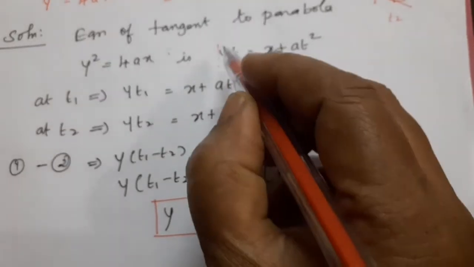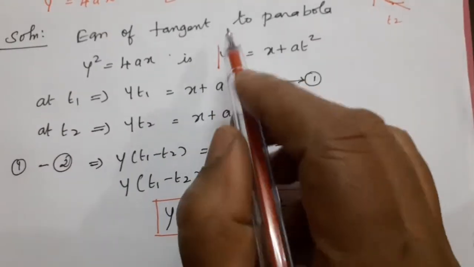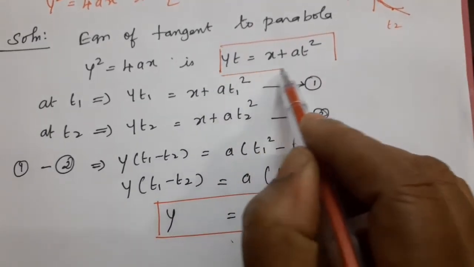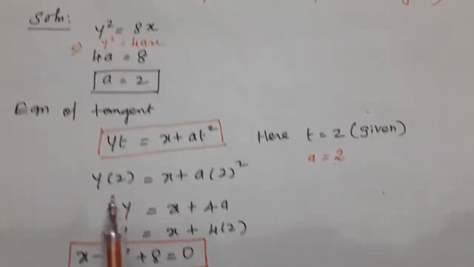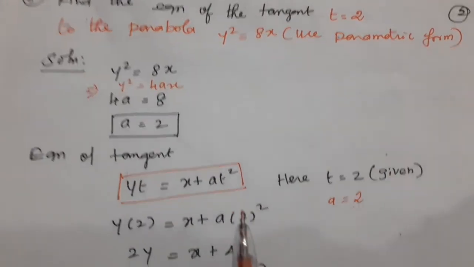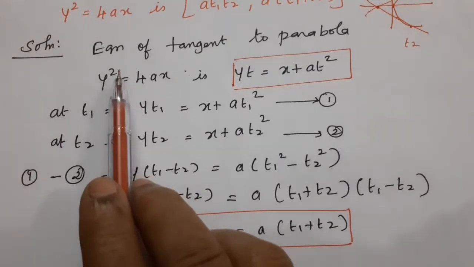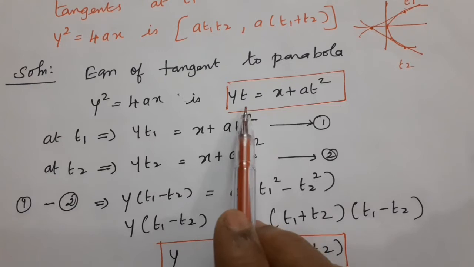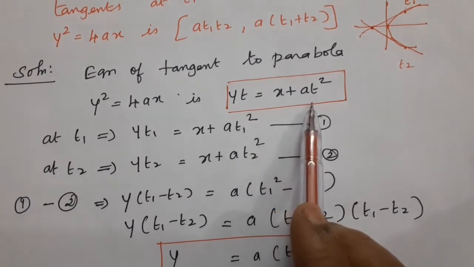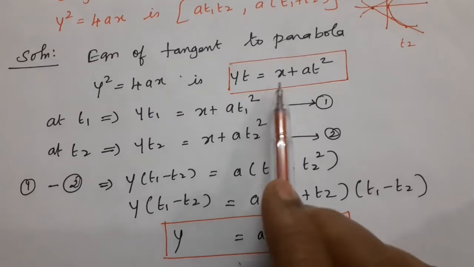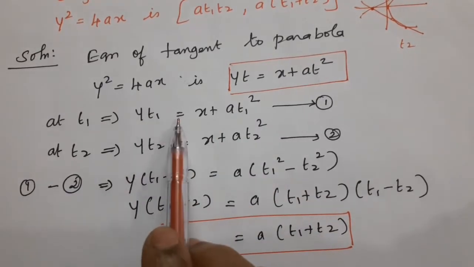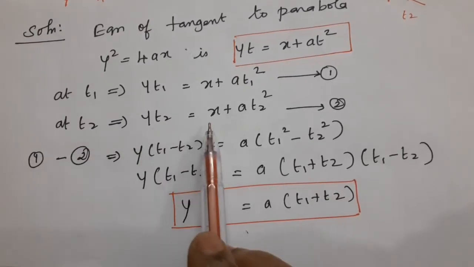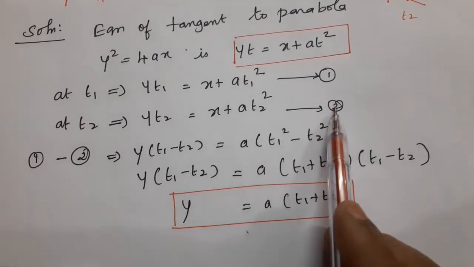This is the important formula. Yt equal to x plus at square, the equation of tangent to the parabola. For the fifth sum also we use the same formula, yt equal to x plus at square. Equation of tangent to the parabola y square equal to 4ax is yt equal to x plus at square. At the point t1, instead of t we substitute t1: y t1 equal to x plus a t1 square. At t2, y t2 equal to x plus a t2 square. This is equation 2.